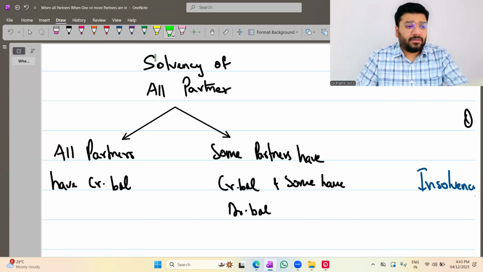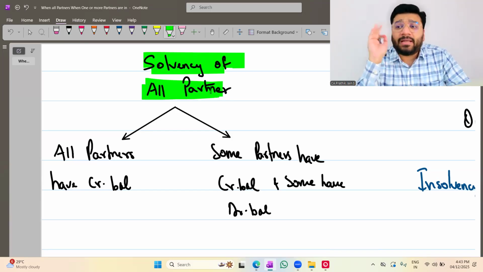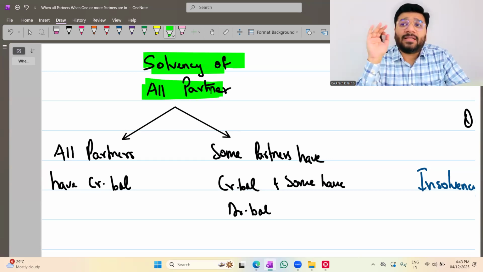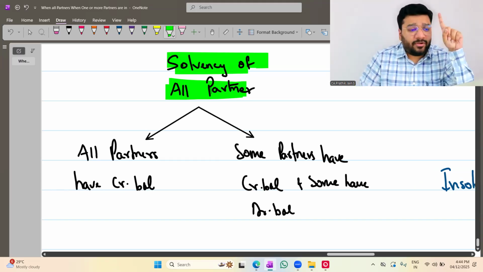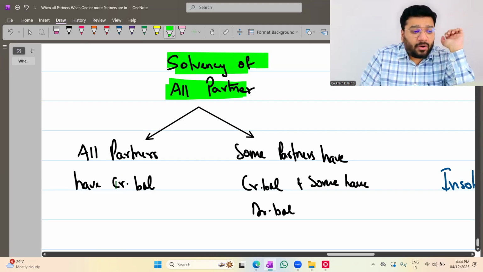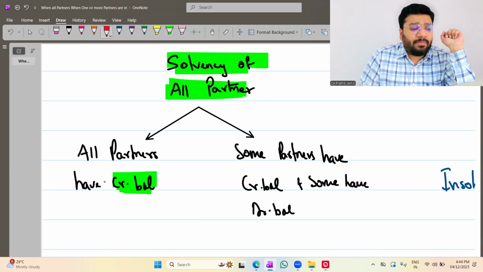First, we saw the case of solvency of all the partners. That is, when you prepared the partner's capital account, all the partners had either credit balance or debit balance. And if you had debit balance, the partners were capable of bringing the money from home, which means all the partners are solvent. So here there's one kind of scenario where, when you prepare the partner's capital account, all the partners had credit balance. In that case, who has to pay money to whom?